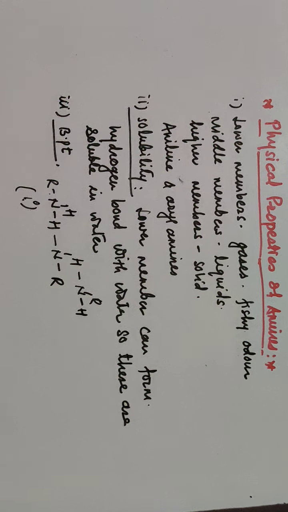So they can form the hydrogen bond here. The bond in between hydrogen atom of one molecule and the nitrogen atom of other is your hydrogen bond. This is your intermolecular hydrogen bond. You know that.